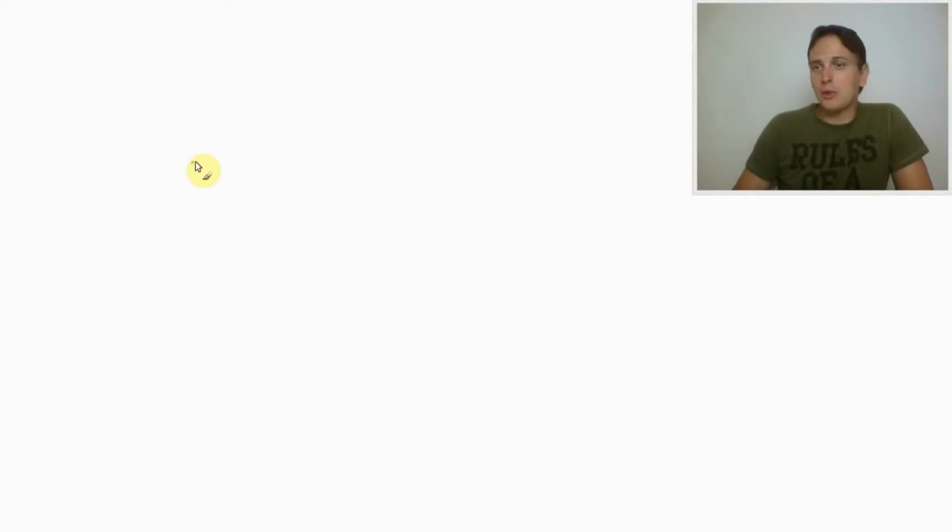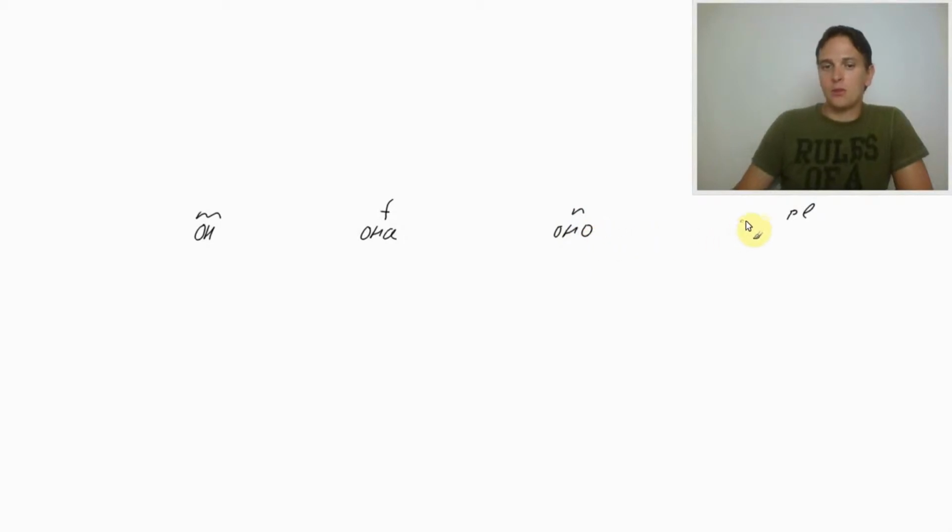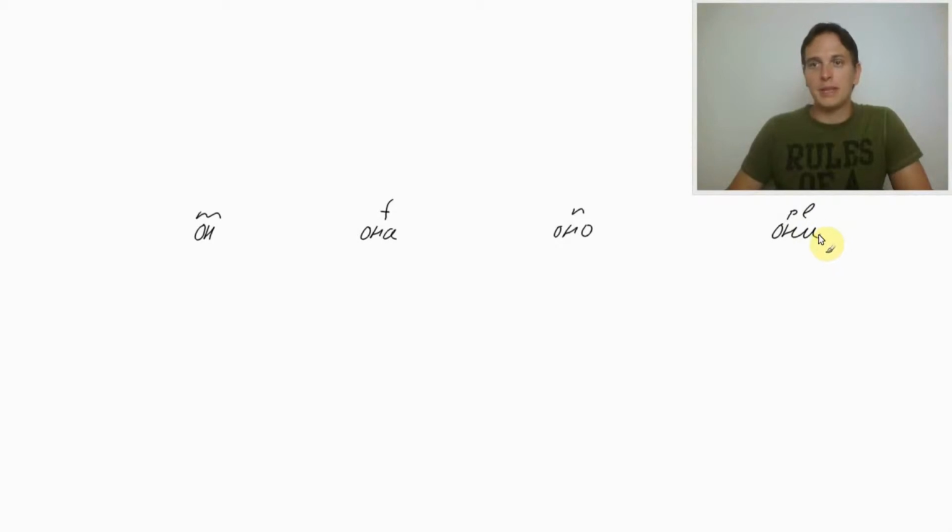So, again, we will have masculine, feminine, neutral, and plural form of possessive pronoun. So for masculine, we'll have он, he. For feminine, она, she, and оно, it. For plural, они, they. So basically our personal pronouns.